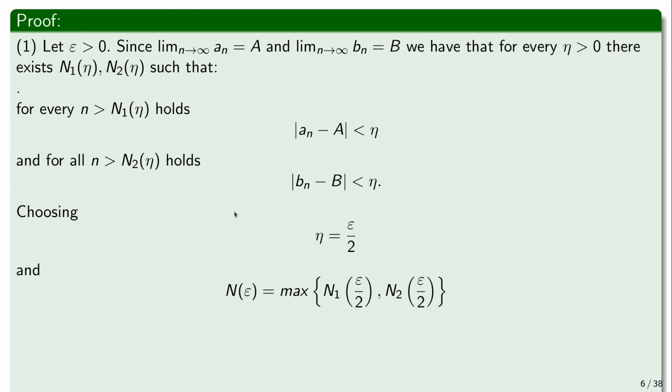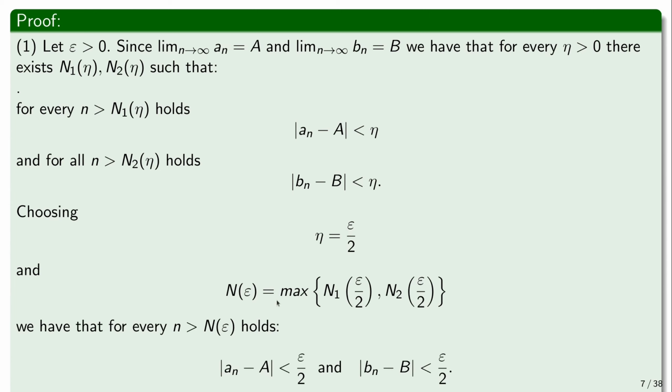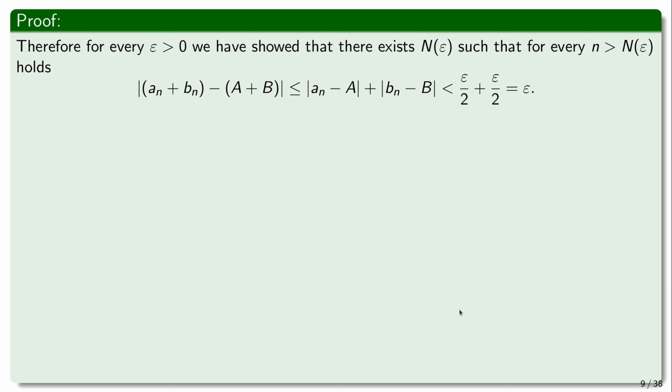So choosing eta to be epsilon half and choosing n of epsilon to be the maximum of those two, so that both of those inequalities hold simultaneously for epsilon half, what we have is that for every n that is greater than this n of epsilon, since n is greater than n of epsilon, it's greater than n1, therefore this inequality holds. And since n is greater than n of epsilon, it's also greater than n2 of epsilon, so this inequality holds. Now, using the triangle inequality for the limit,